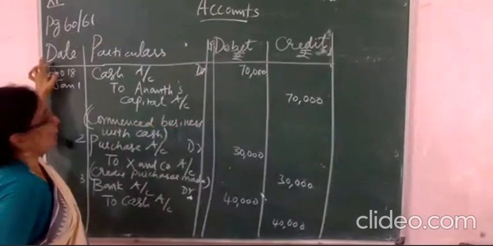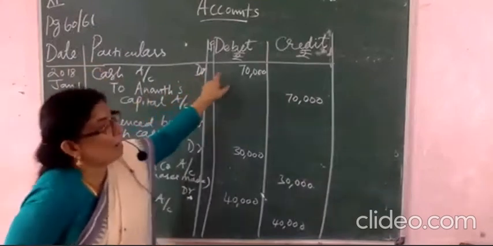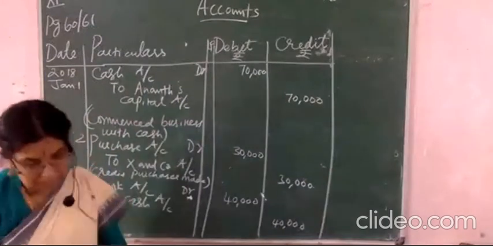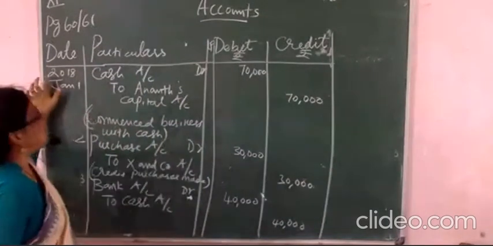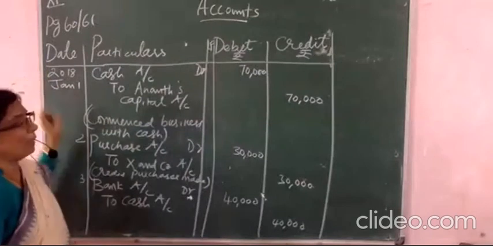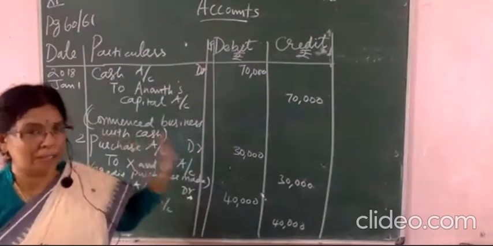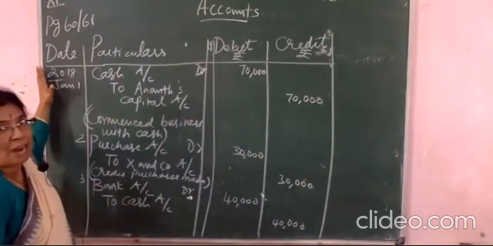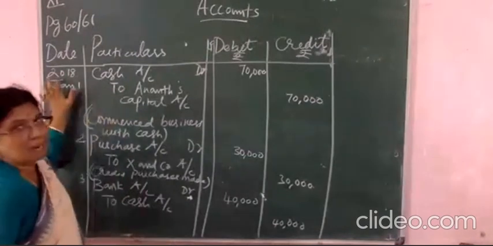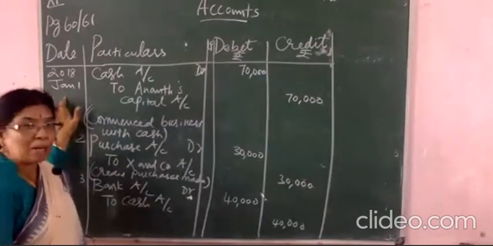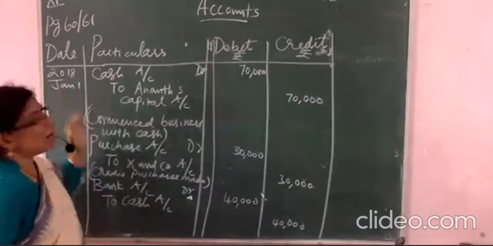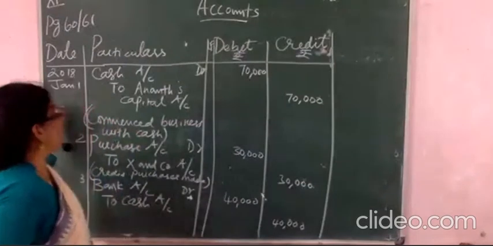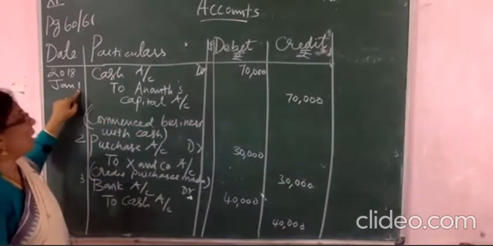You see here, you write the date, then particulars, then debit and then credit. First you have to mention the year. Whatever year is given, that only you write. 2018 is the year. You write the year only one time, at the top of the page, when you start the page. In the month also you write January one time only. Whenever the month changes, that time you change the month. Then afterwards, you write the date.